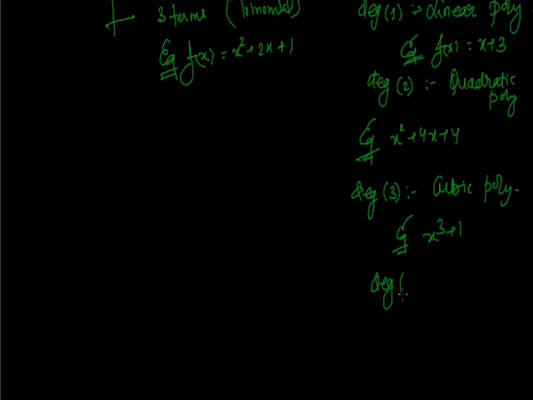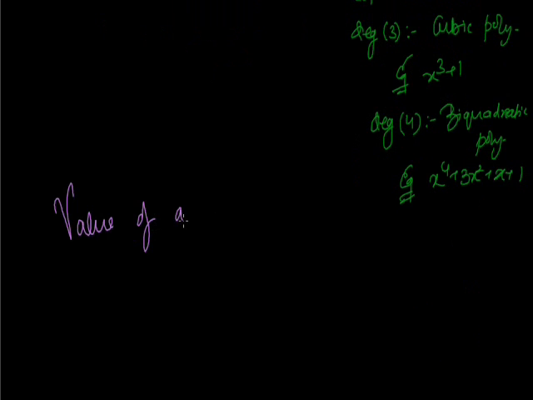And if you are having degree 4, then it is called biquadratic polynomial. Example is x to the power 4 plus 3x square plus x plus 1. Now, after the classification, we are going to find out value of a polynomial.